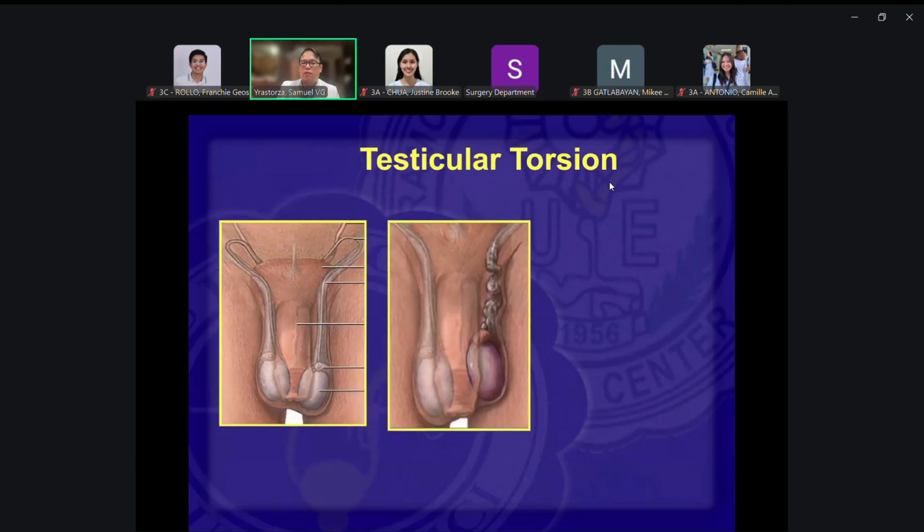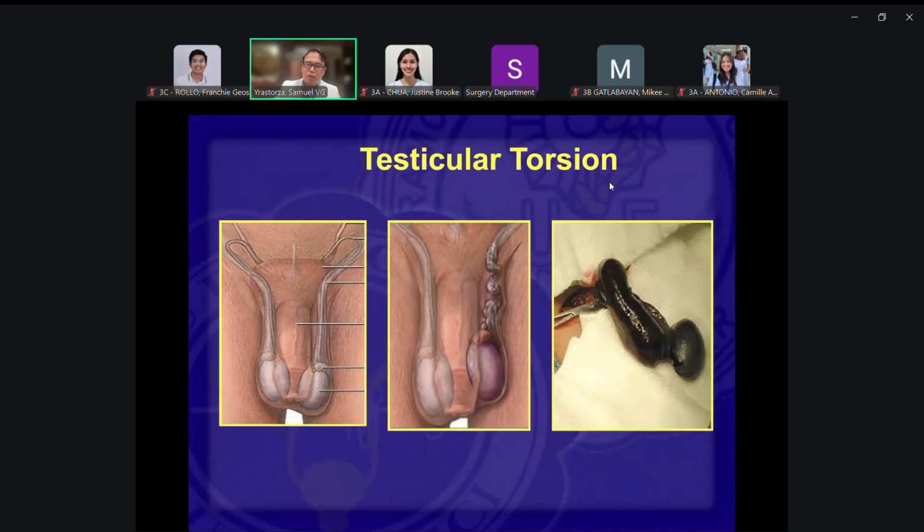And when it twists around its cord, it blocks off the flow of blood into the testis, and so that can lead to atrophy of the testis. So this is really an emergency, and you have to attend to it right away. Again, the golden period, just like with any other structures of the body, is 6 to 8 hours.